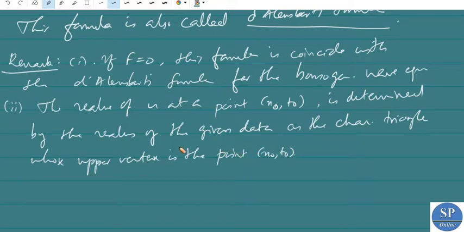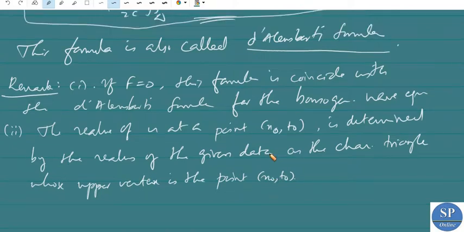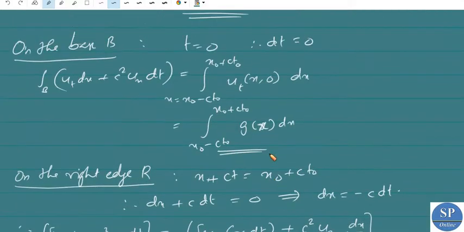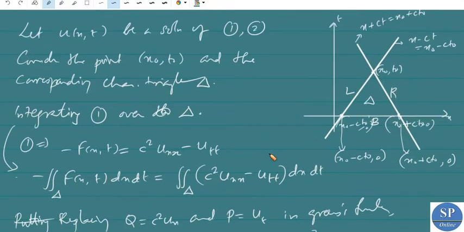That means we have derived the value of u at the point x naught, t naught only by using the data on the characteristic triangle. To find the value of u at x naught, t naught, we have used only the values of data on the characteristic triangle.